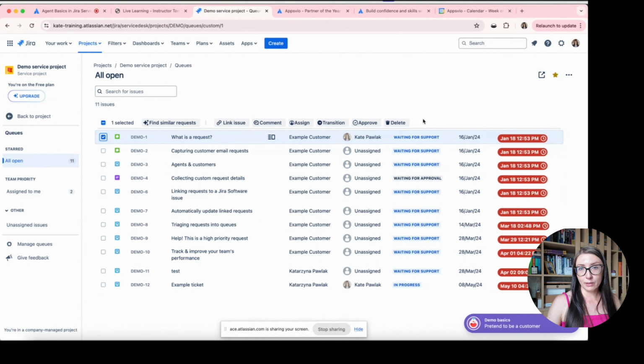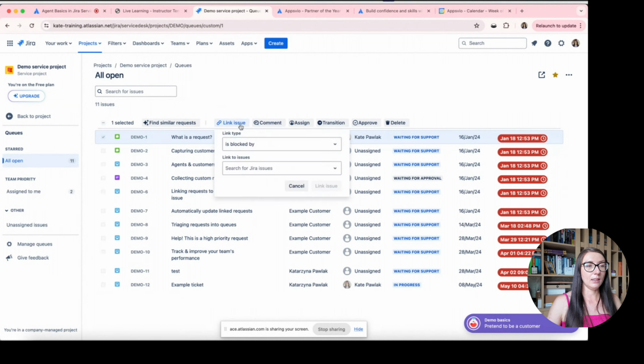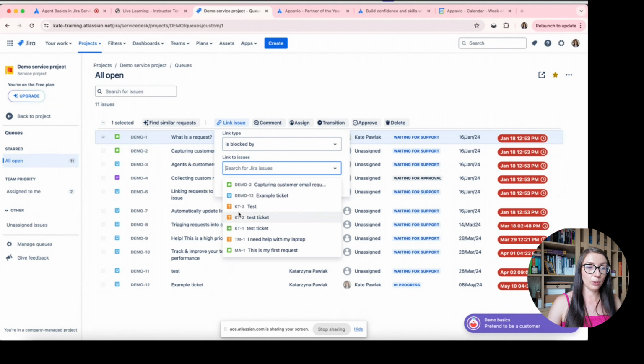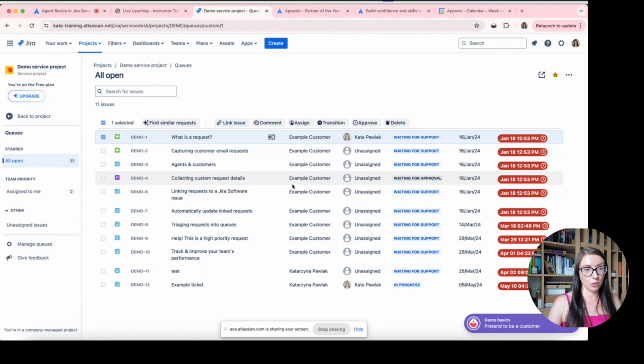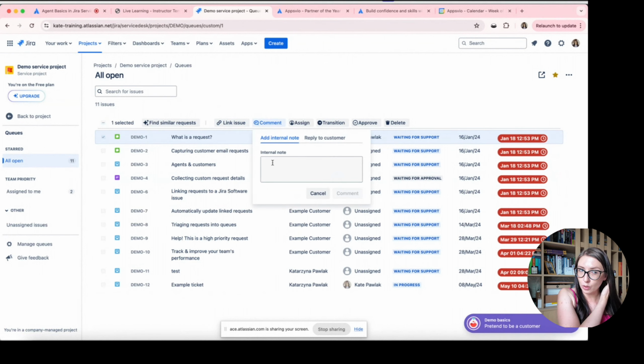Also, apps from a technical point of view are not available to add any actions. So this is the static list. Here we have got the option to link an issue. When I click on it, I can select the link type, and of course select issues to which I would like to link the selected issue or issues. I have the option to put a comment, and here you can see that I have the option to put an internal comment or an external comment, and we'll explore it later.